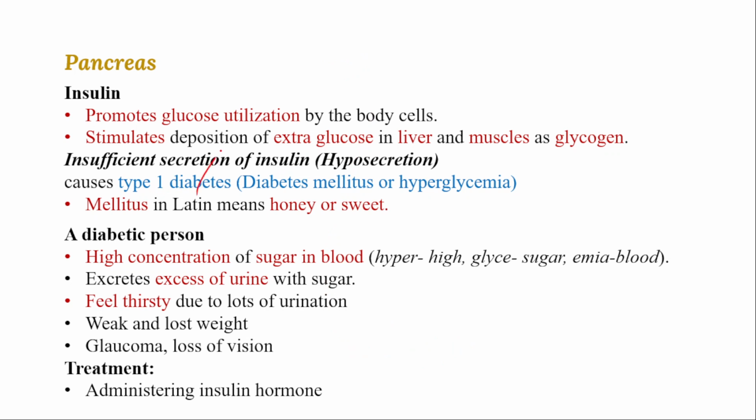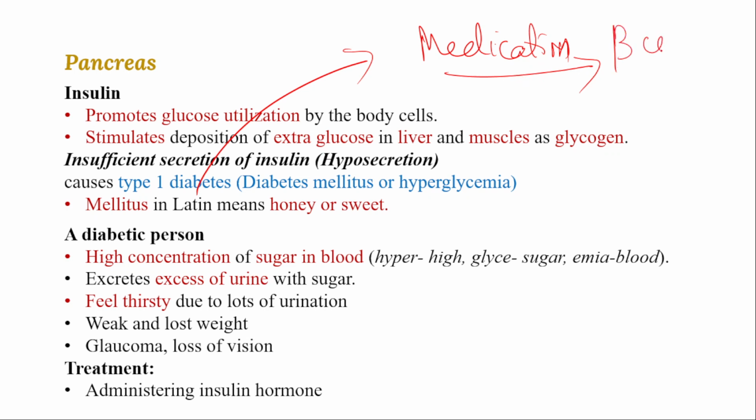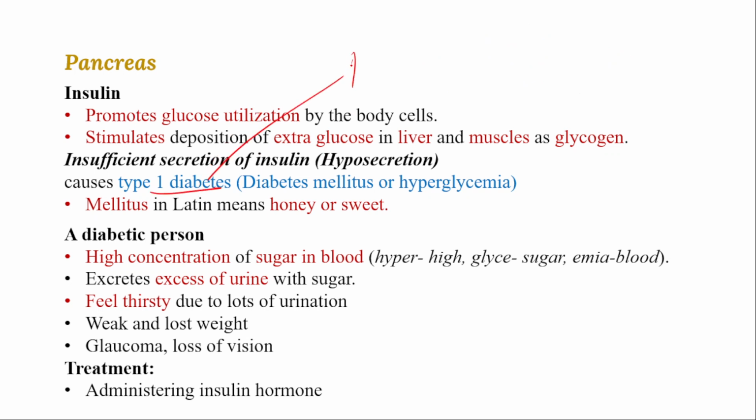Type 2 diabetes is a different type, where some medicines are there, different medications that will increase the functioning of the beta cells. But in type 1 diabetes, the functioning of beta cells will be gone.